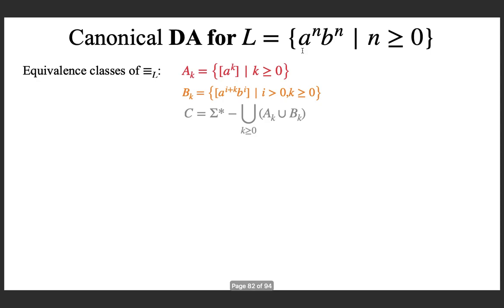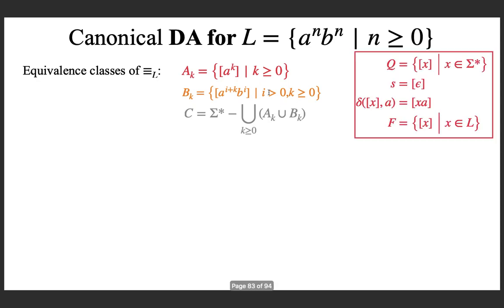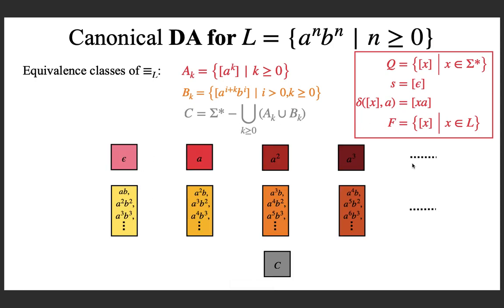And we can prove that these are the different equivalence classes. A^k, when you substitute a value for k, 0, 1, 2, 3, etc., you will get a separate class. So, infinitely many classes in A^k. Similarly, here also infinitely many classes, and this is a single class. For the interest of time, I am not explaining what these classes are, but given this, you can easily verify that these are in fact different equivalence classes. And now, if you apply this construction, you will get these states.